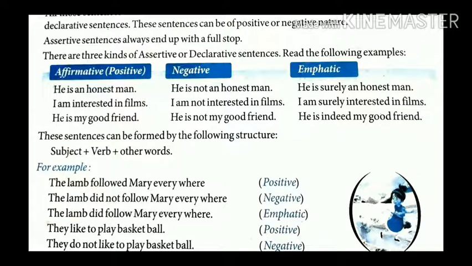So to convert it into negative, we use did here. The lamb did not follow Mary everywhere. And emphatic, the lamb did follow Mary everywhere.